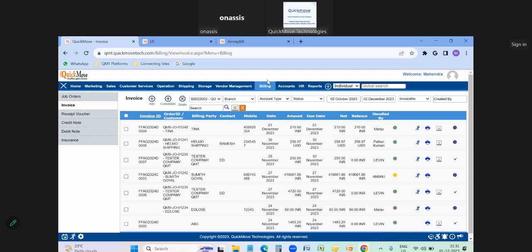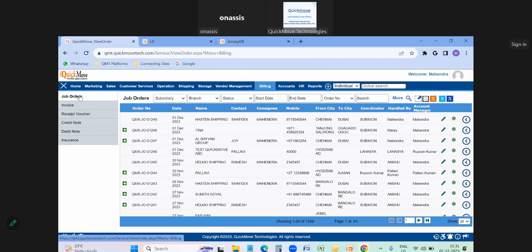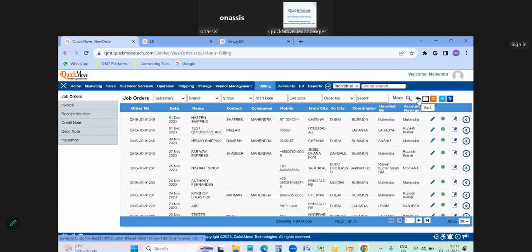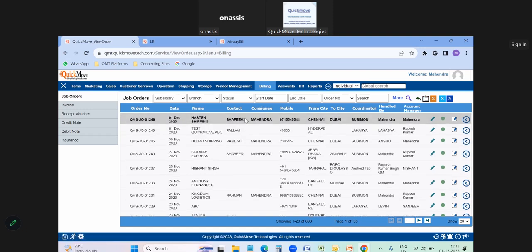According to the company, whether they want advance payment or full invoice payment, they will be sending the invoices earlier itself. Here, to book, they will go to the billing module. As I told earlier, the job order will be available in all the departments. Here they will click on the job order and see which job invoice has to be prepared. Instead of editing this, on the top right side, you can see the due invoice symbol. Once you click on the due invoice symbol, the software will show you how many invoices are pending. Once it is showing here, you can see there is an invoice symbol.